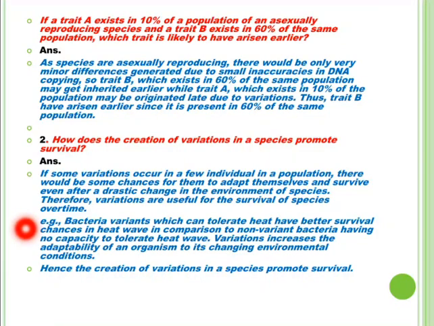But the bacteria variants which can tolerate the heat wave have better survival chances in comparison to non-variant bacteria having no capacity to tolerate it. So this means variations increase the adaptability of an organism to its changing environmental conditions, and hence the creation of variations in a species promotes their survival.